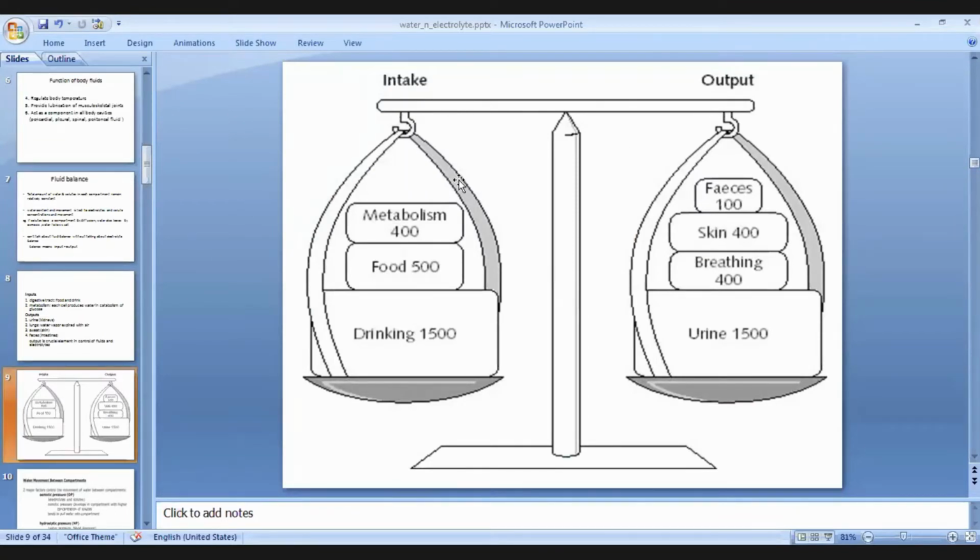What are the different routes for intake of fluid? Through metabolism, drinking, and food, all in ml, around 2400 ml of fluid can be taken. Through output there is loss of fluid: urine, breathing, skin, feces. When there is balance between intake and output, we can say the fluid balance is maintained within the body, and that should be regulated. If you are taking this much, how much is to be excreted through the urine and through the breathing is regulated.